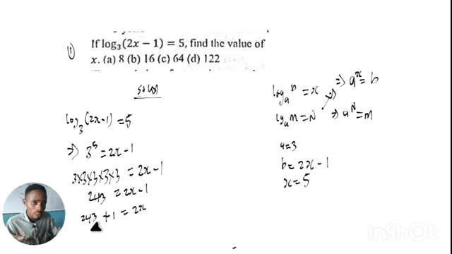Now we have the second step, 243 plus 1. That's equal to what? 244. Okay, it's equal to 2s. Now we have a very simple equation here. We're supposed to find the value of s, and here we have 2s is equal to 244, or 244 is equal to 2s, it's almost the same thing.